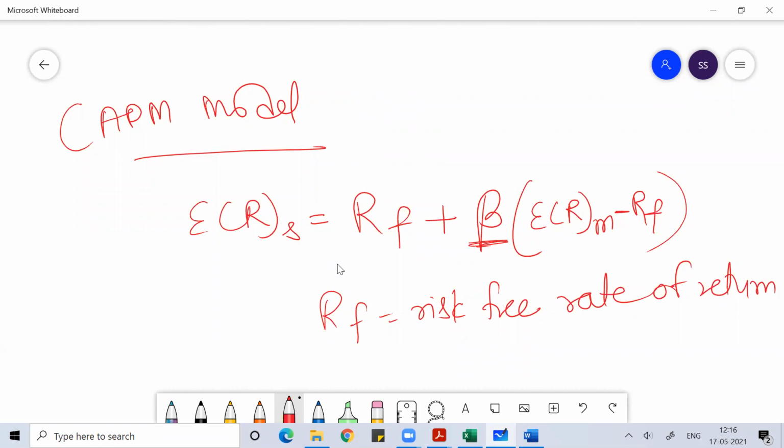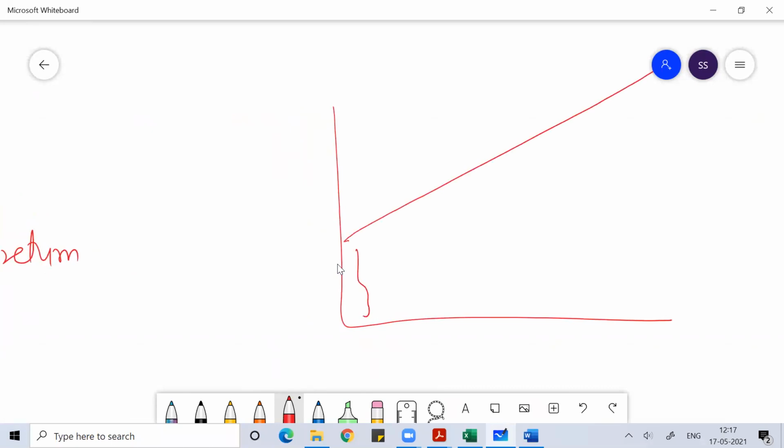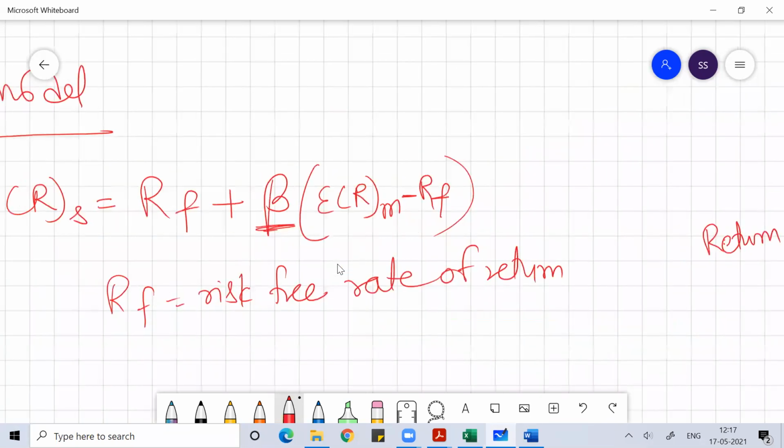I'm not going into the detail of systematic risk factors. You will study that in another chapter, or you have done it if you have done corporate finance appropriately. The risk-free rate of return is the minimum return you can expect in a market without taking any amount of risk. If you take more risk in the market, you can get more return. So the graph is something like this.